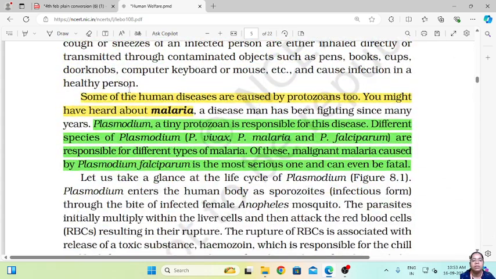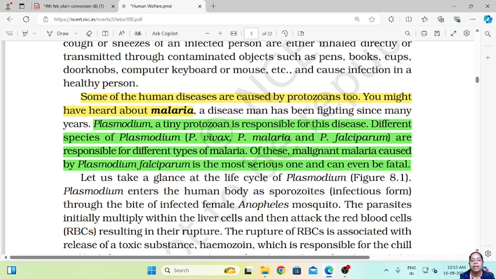Then comes the next one, that is malaria. Malaria is caused by a protozoan, that is Plasmodium, a tiny protozoan. Different species of Plasmodium, that is Plasmodium vivax, Plasmodium malariae, and Plasmodium falciparum, are responsible for the different types of malaria.